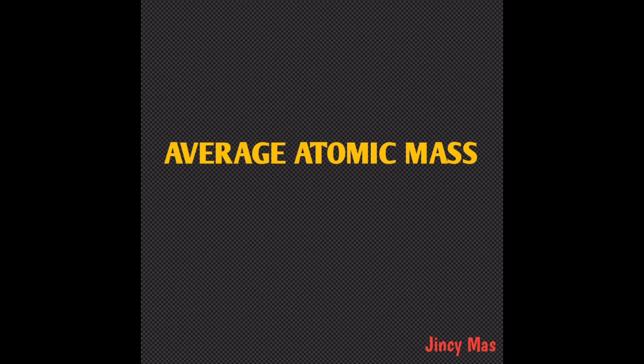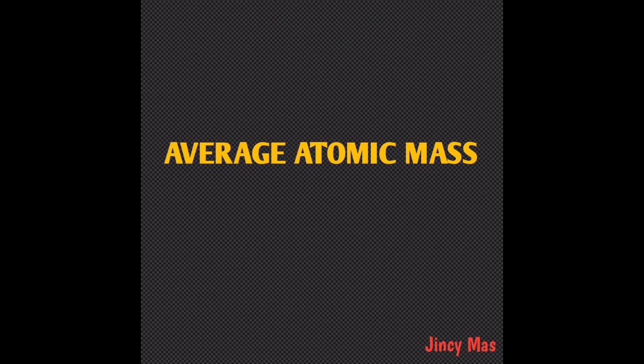like carbon 12, carbon 13, carbon 14, etc. Each of these has a different relative abundance and a different atomic mass, so we have to consider both when we set the atomic mass of carbon. We consider each isotope with its relative abundance and atomic mass.